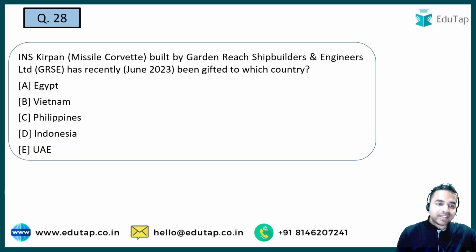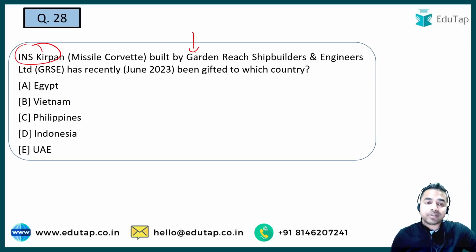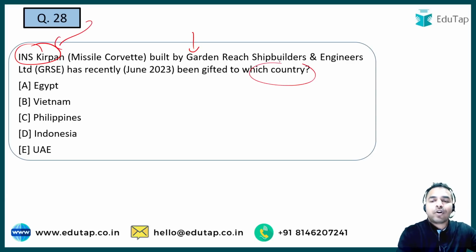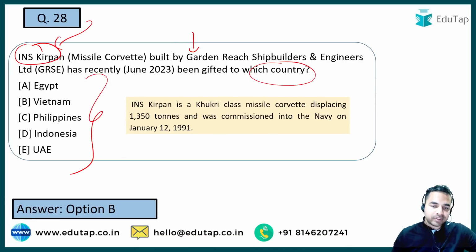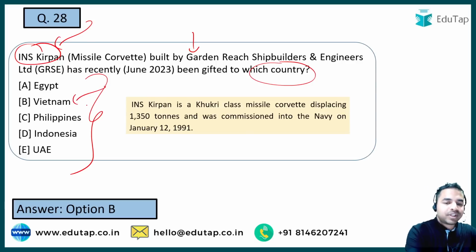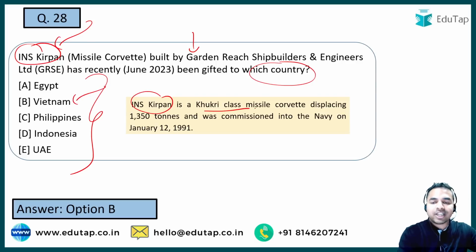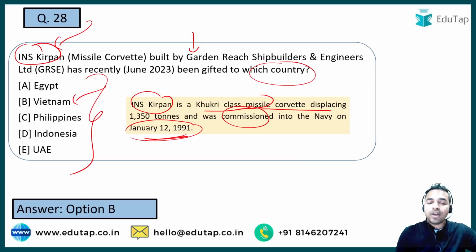Next question. So guys, INS Kirpan has been built by Garden Reach Shipbuilders and Engineers Limited. You have to tell me that this INS Kirpan was gifted to which of the following countries. Which of these countries has it been gifted to recently? That is INS Kirpan, which is a Khukri class submarine. So guys, please quickly tell me what is the right answer. It is basically option B, that is Vietnam. So here you can see INS Kirpan is a Khukri class missile corvette. So it is not a submarine, it is a missile corvette which displaces 1350 tons and was commissioned into the Navy on January 12, 1991.